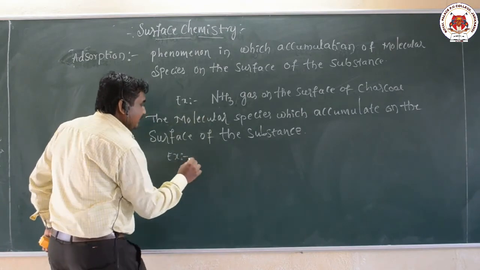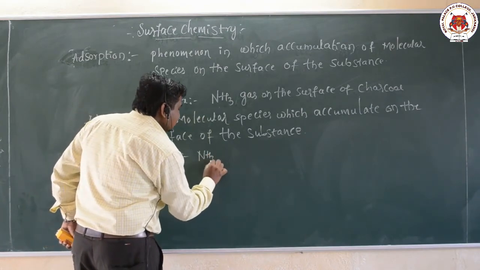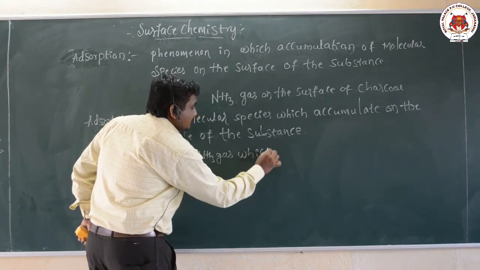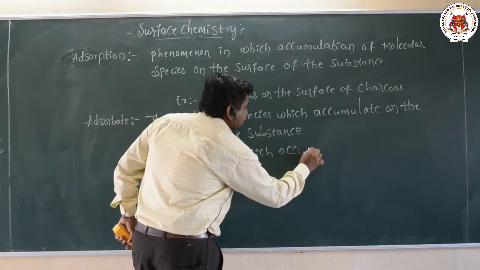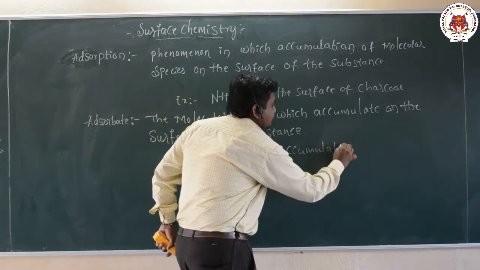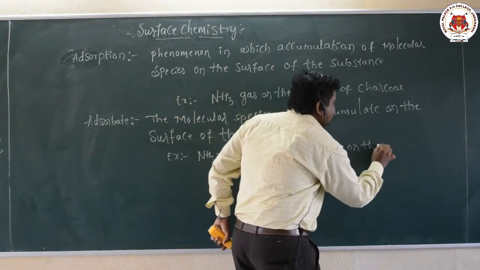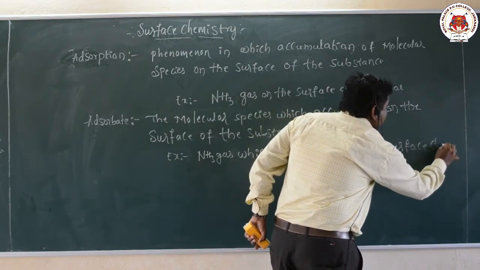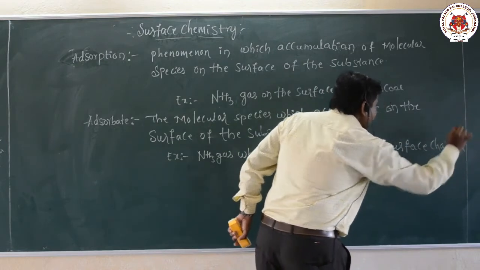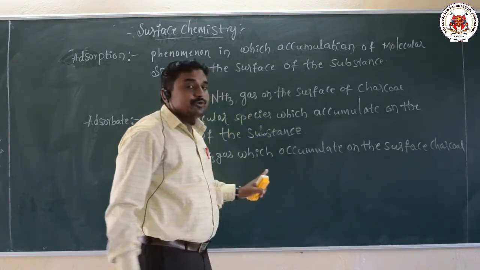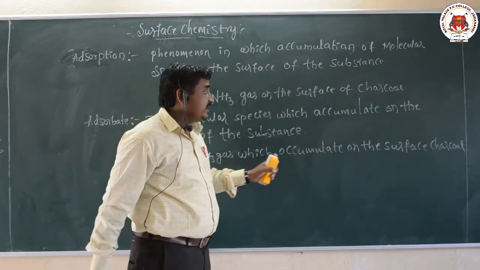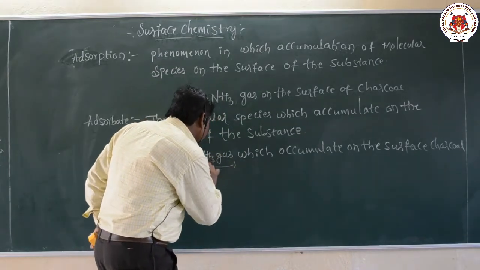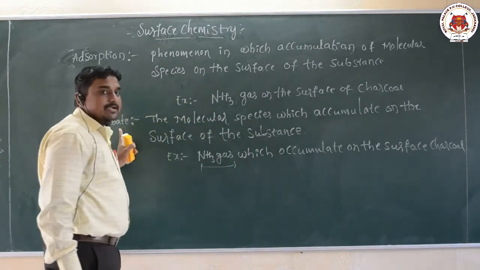Now the example, I will write here. I have already given the ammonia gas which accumulates on the surface of charcoal. Now here the ammonia gas molecules which accumulate on the surface of the charcoal act as an adsorbate.